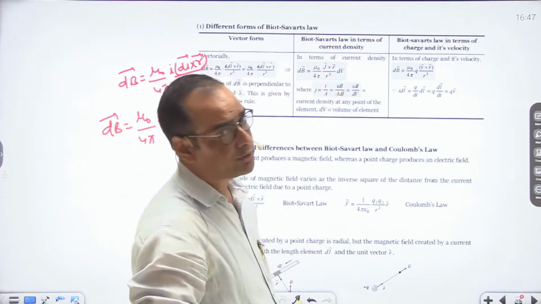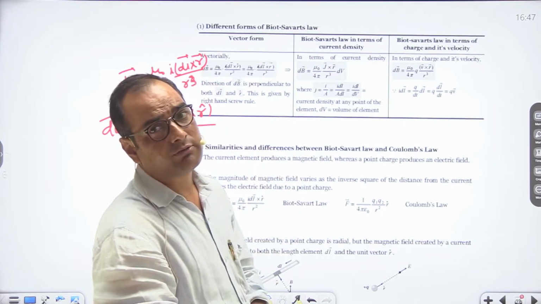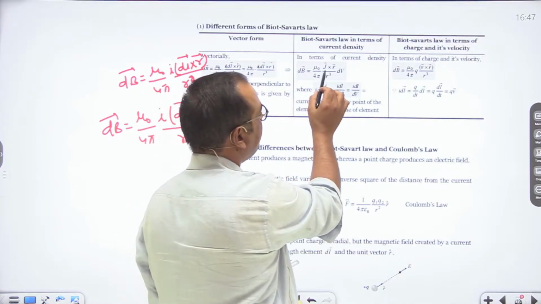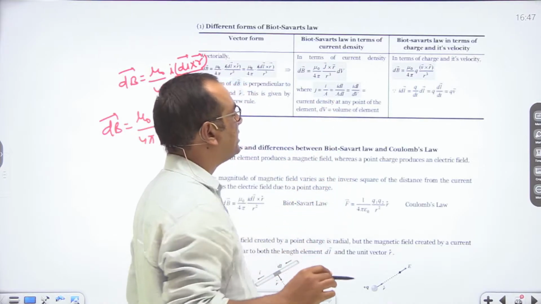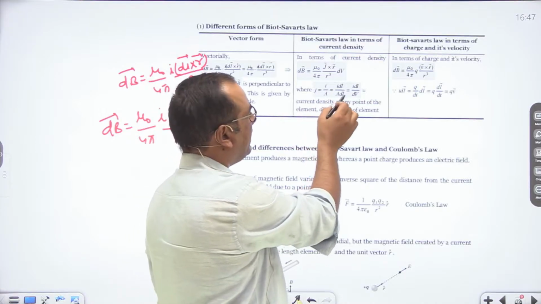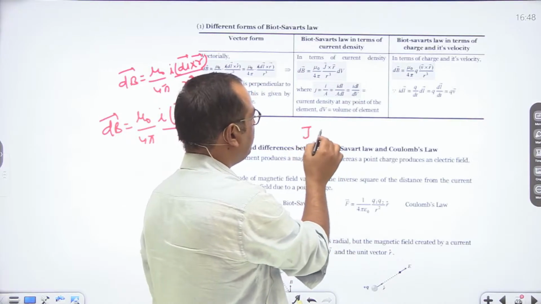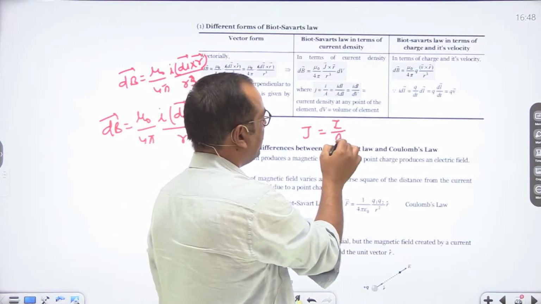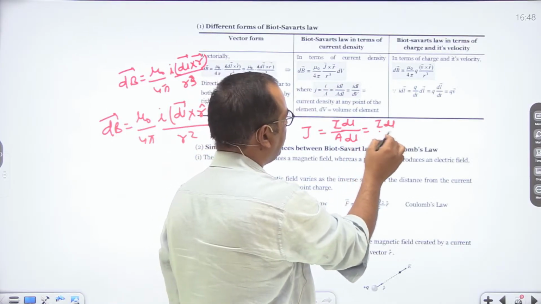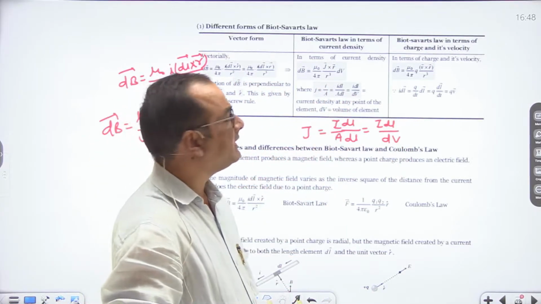If we talk about Biot-Savart's law in terms of current density, then current density is simply defined as J equal to I upon A. So we can say that dB vector is equal to mu naught upon 4 pi, J vector cross r vector upon r cube, where J is equal to I upon A. If we multiply by dl in numerator and denominator, then it is equal to I dl upon dV. Clear? So this is the current density at any point of an element, where dV is the volume of that element.